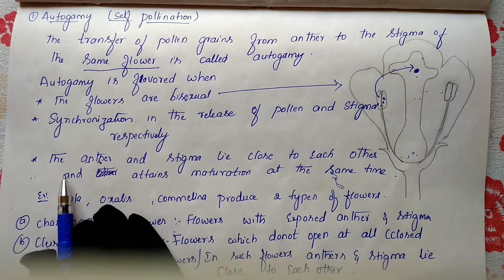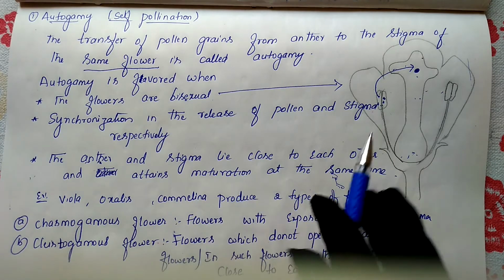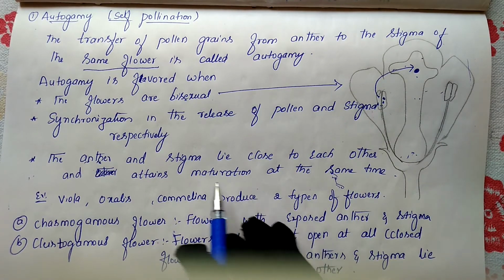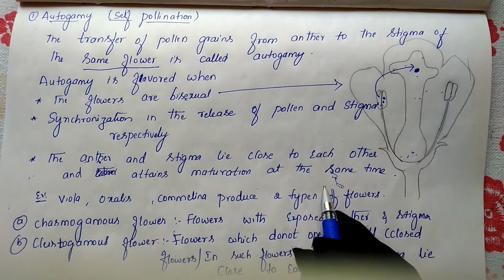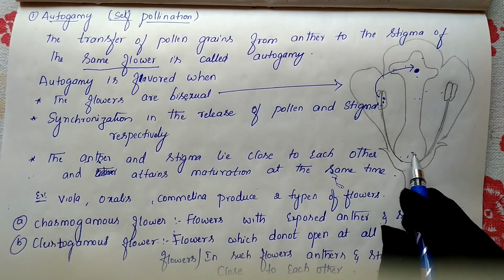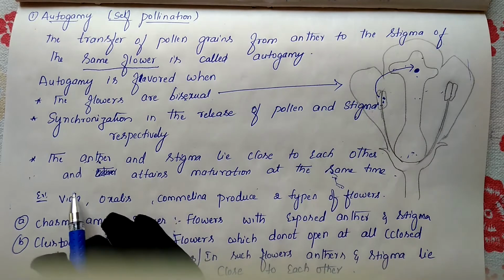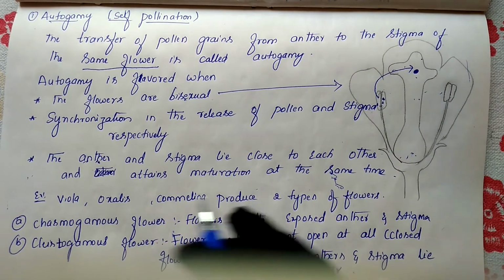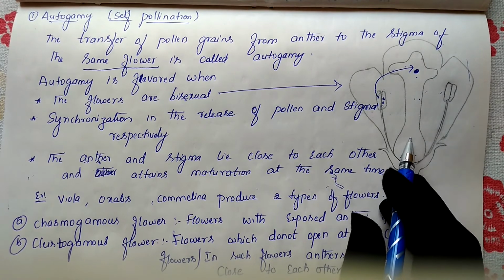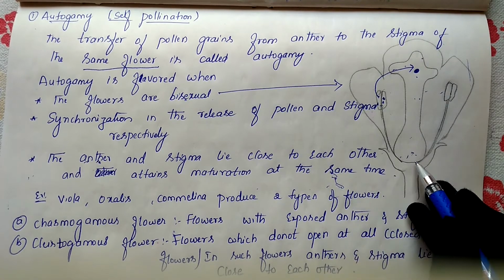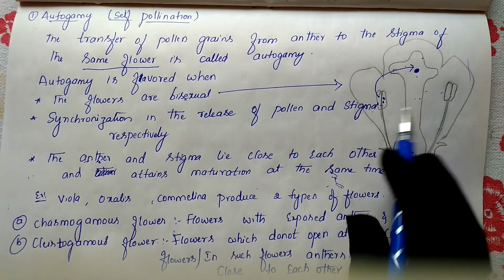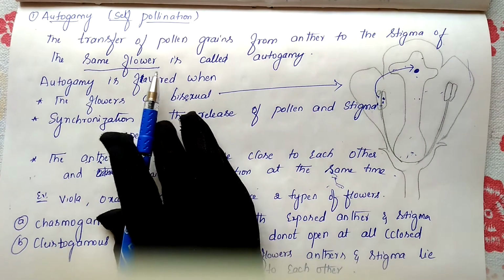So when the anther and stigma lie together and mature at the same time, the female part also matures at the same time, the egg is formed, and there is a chance of self-pollination.